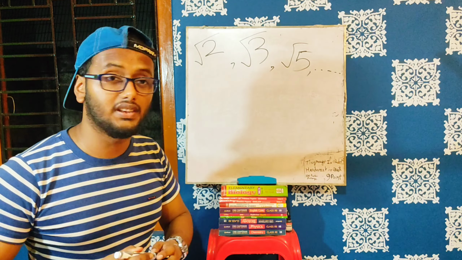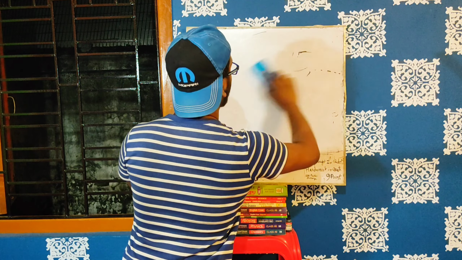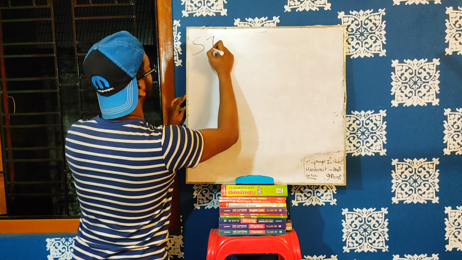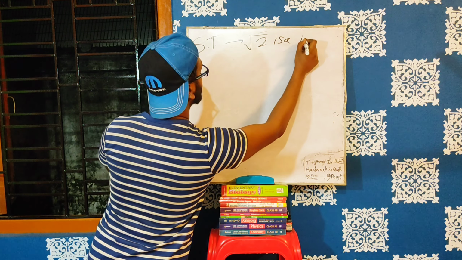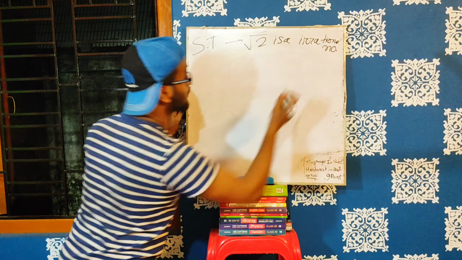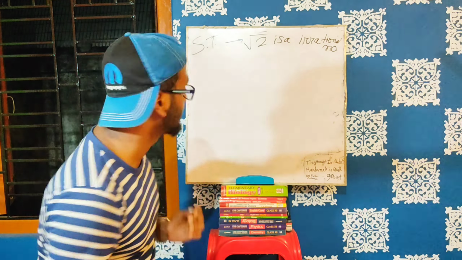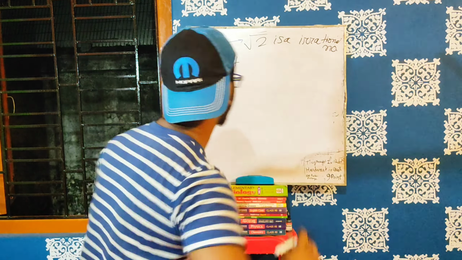Now we have to prove that root 2 is an irrational number. How are we going to prove it? We are going to prove it by the method of contradiction. The question will be like, show that root 2 is an irrational number. So how are we going to do this one? By the method of contradiction. That is, let us assume that root 2 is a rational number.